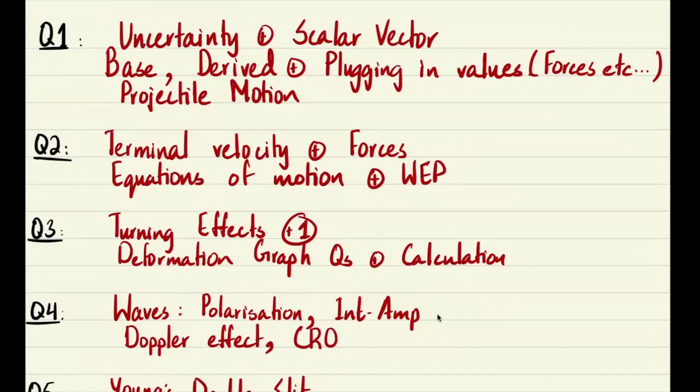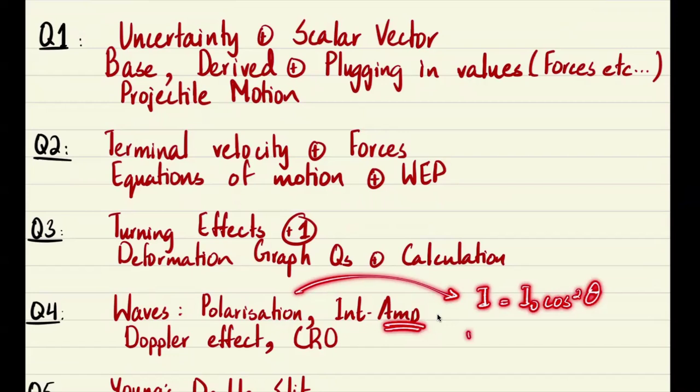So for example, with polarization, Malus's law basically says that the intensity emitted is given by I naught cos square theta. So maybe instead of intensities or the ratio of intensities, if they ask you for amplitude, you'll then use this idea that intensity is proportional to the square of the amplitude.